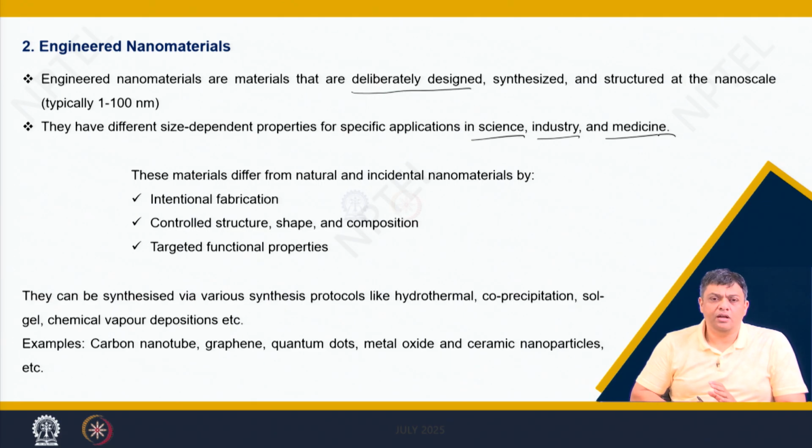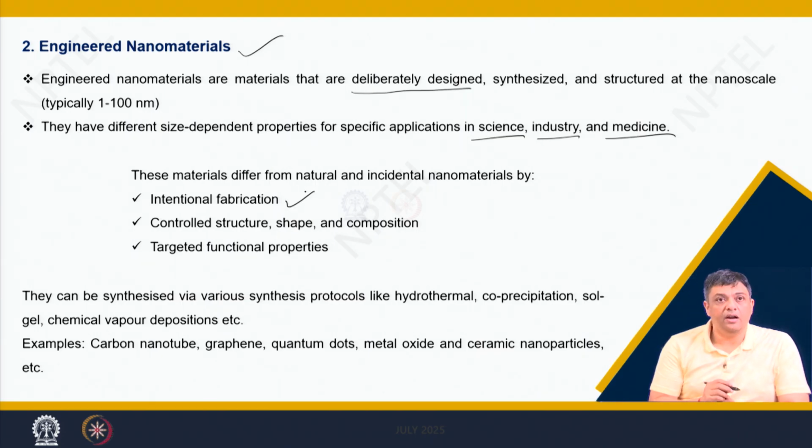You should be understanding this concept very clearly by now, that these engineered nanomaterials are designed with certain intentions. So, they have intentional fabrication processes. We have already understood the growth mechanism of these particles.